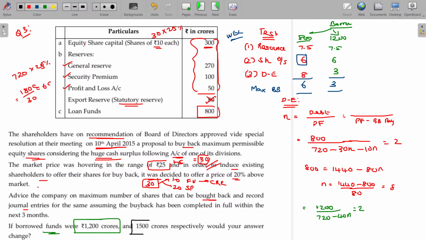If the borrowing funds, rather than 1200, is 1500, what happens? The first two are the same, but the last one is going to change. In the numerator, debt being 1500, denominator 720 minus 40n is equal to 2. Now find out the n.